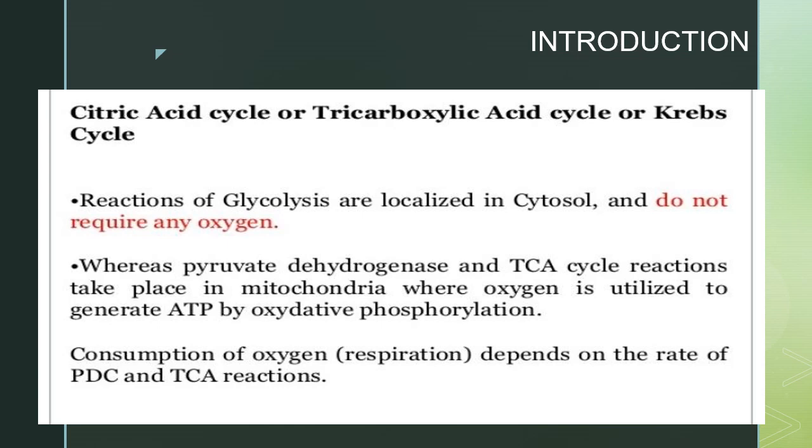Reactions of glycolysis are localized in the cytosol and do not require any oxygen, whereas pyruvate dehydrogenase and TCA cycle reactions take place in mitochondria, where oxygen is utilized to generate ATP by oxidative phosphorylation. Consumption of oxygen by respiration depends on the rate of PDC and TCA reactions.